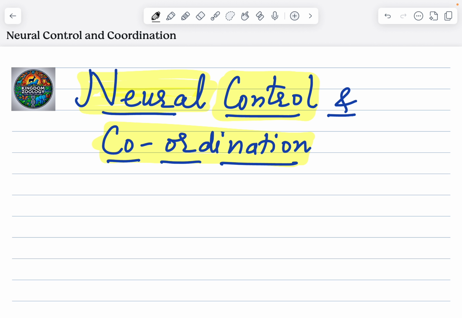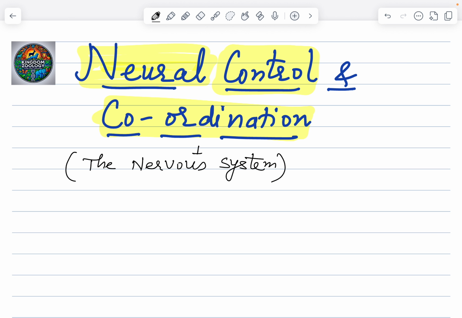Okay. So neural control and coordination, which is also called the nervous system of the human body, we would be discussing a few portions. The first one is basically the structures of neurons and neuroglial cells, the same thing that we studied in tissues earlier. But if you have to understand neural control and coordination, it's obvious that we have to revisit all that, the structural details of neurons, as well as the supportive cells called neuroglial cells. Followed by that, we will be discussing the mechanism of generation of impulses in a neuron and the mechanism of transmission of those impulses. And the last part in this chapter would be understanding the structure of the brain, various parts of it.